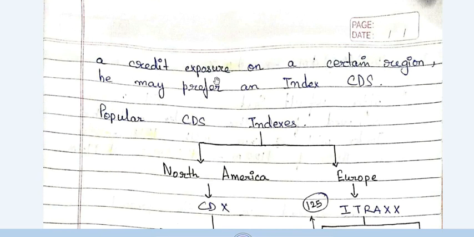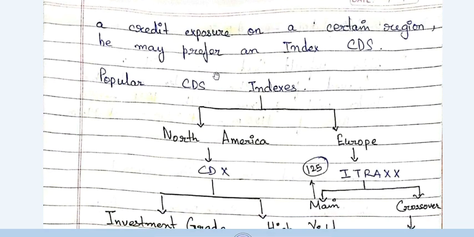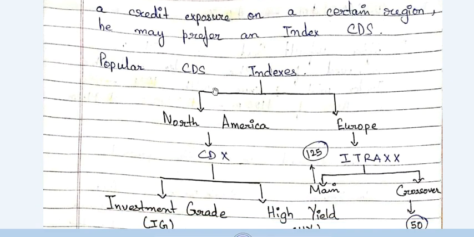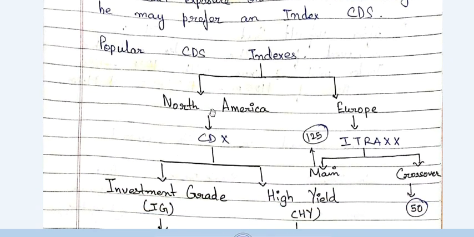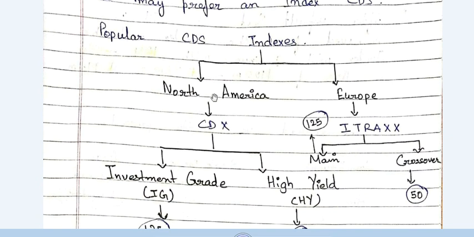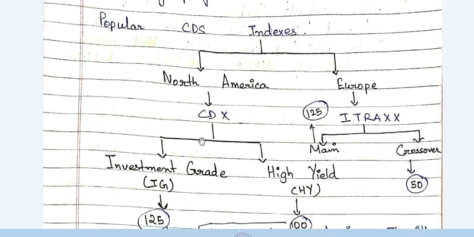Now, popular CDS indexes. So what are the popular CDS indexes? Here I have made the list. One is North America and the second is Europe. In North America we have an index known as CDX. CDX is further divided into two parts: CDX investment grade index and CDX high yield index.